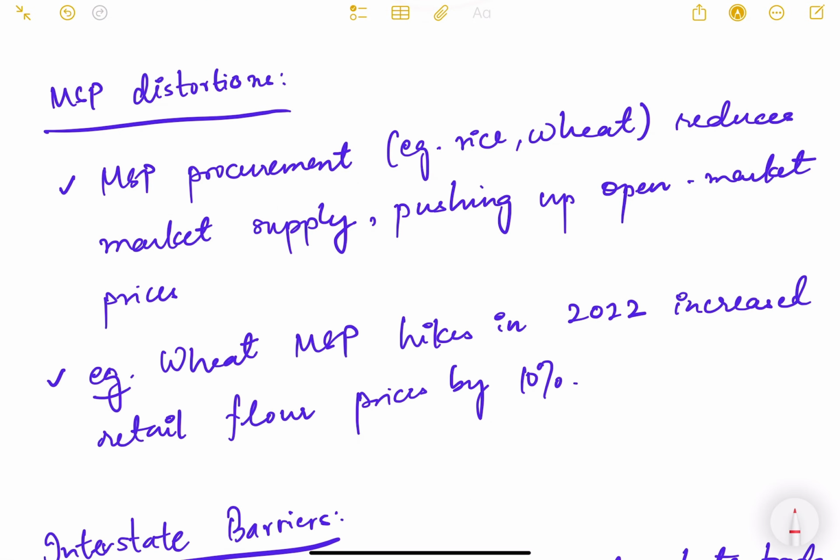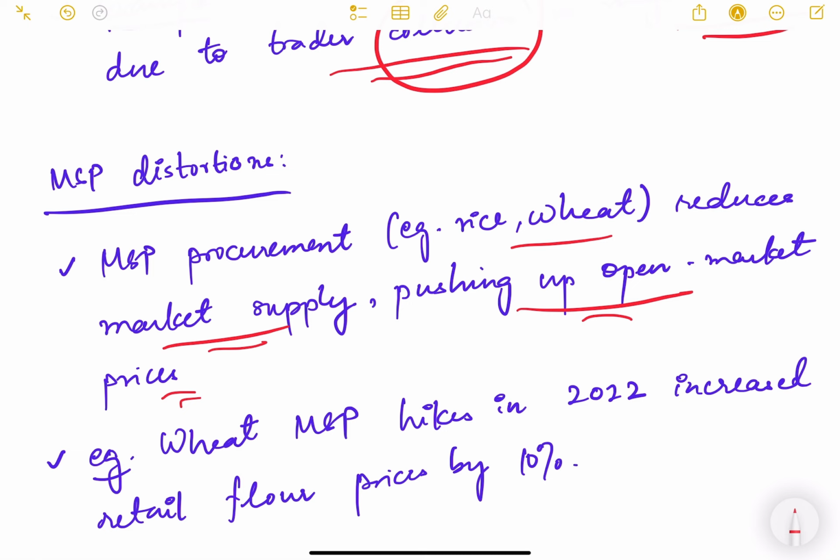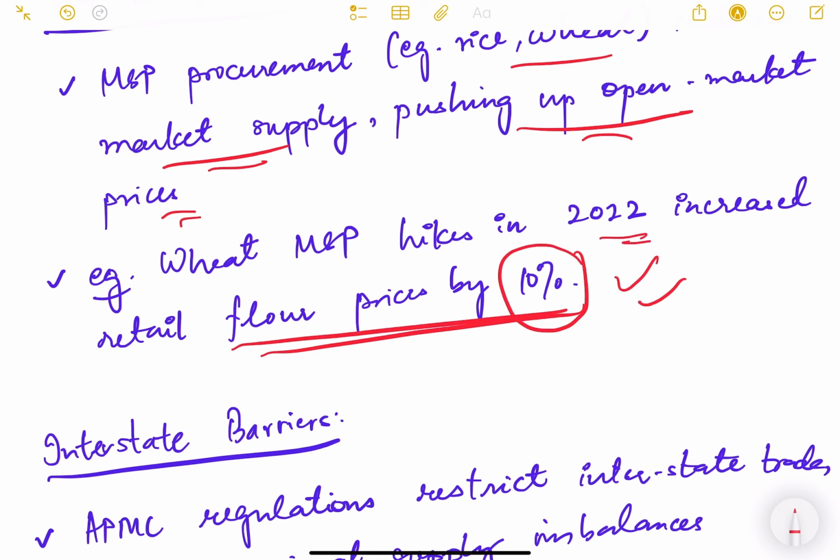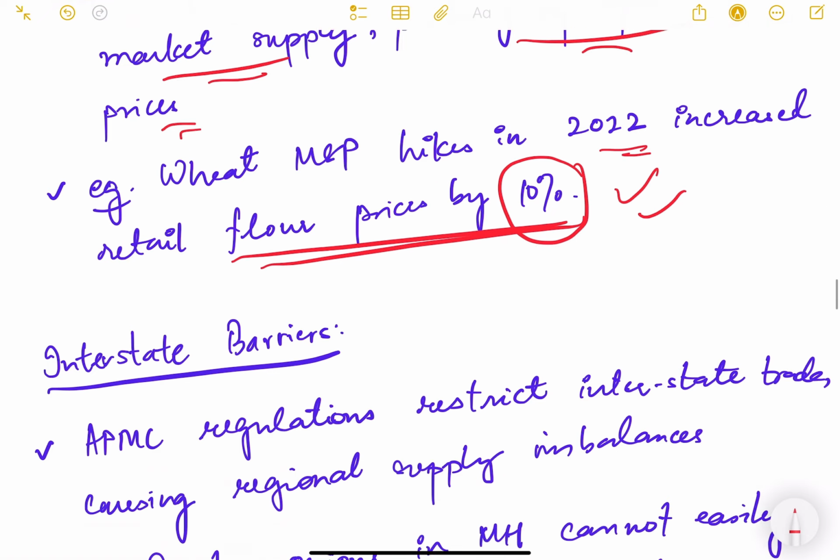MSP distortions are also seen. MSP procurement of rice and wheat reduces market supply, pushing up open market prices. So if the farmers are going and selling in the mandis where the government is procuring, very little is available for private markets, for open markets. If MSP is high and more people are selling in the government procurement process, then less is available for the open market, and obviously the demand will rise there and the supply is less, so prices will increase. Wheat MSP hikes in 2022 increased retail flour prices by 10%. So see, immediately the effect is seen.